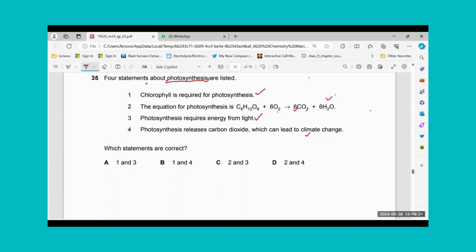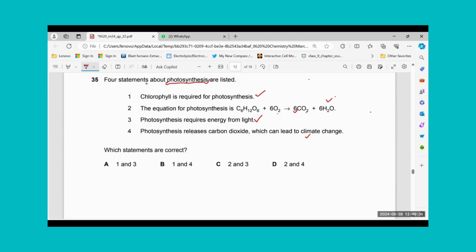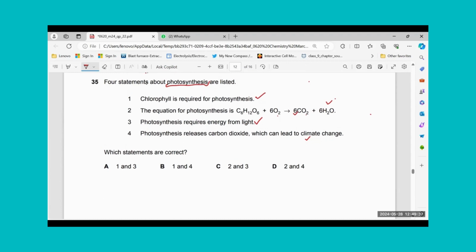And photosynthesis releases carbon dioxide, which leads to climate change. Oh, this is a respiration equation. That is not the equation for photosynthesis. Photosynthesis is the opposite to that. And so this statement is also wrong.